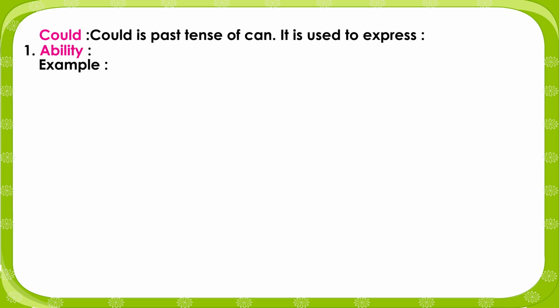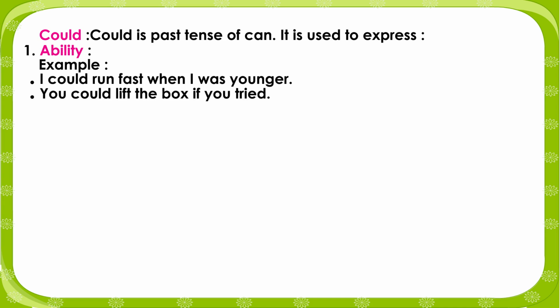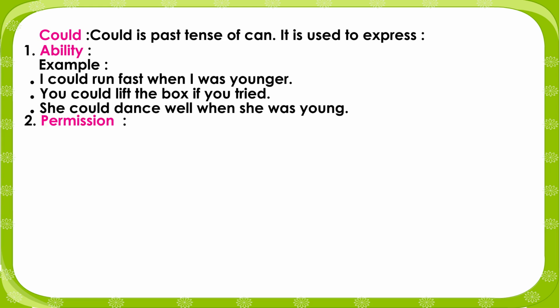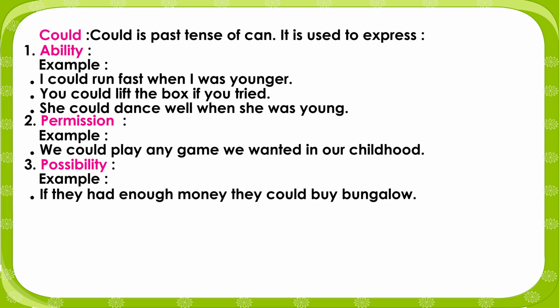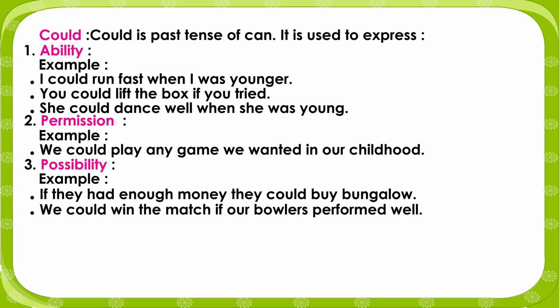Ability. Example: I could run fast when I was younger. You could lift the box if you tried. She could dance well when she was young. 2. Permission. Example: we could play any game we wanted in our childhood. 3. Possibility. Example: if they had enough money, they could buy a bungalow. We could win the match if our bowlers performed well.